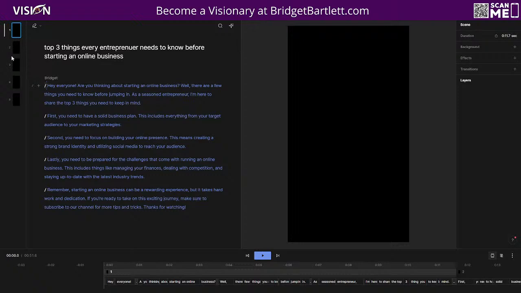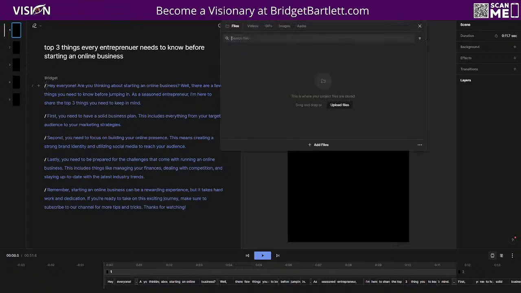So once you resize, you'll see that it goes ahead and it resizes all the other scenes here as well. Now we need to add some video to the scene. Of course, this can be your own video, and we'll talk more about that tomorrow. But we actually have millions of stock videos that we can use here.